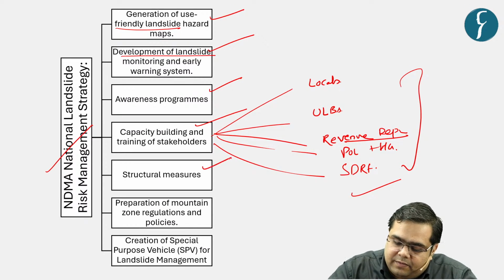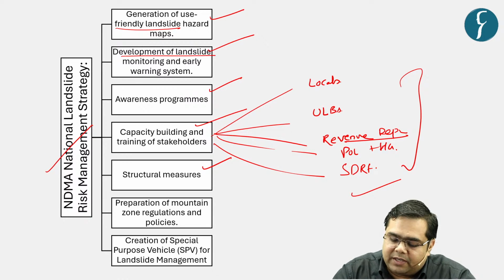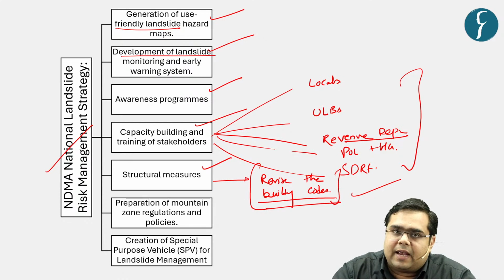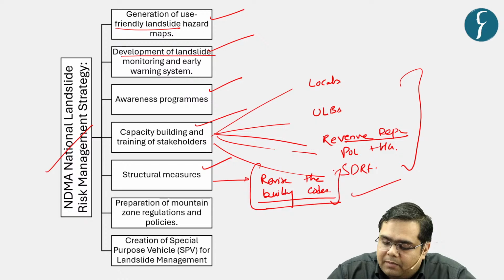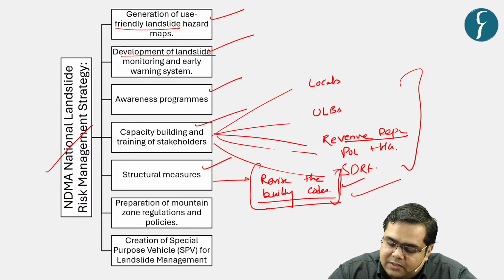Then we need to strengthen structural measures. What are the structural measures? We need to revise the building codes so as to accommodate these particular regions, and strict adherence to the building codes needs to be ensured while creating commercial infrastructure in these regions.